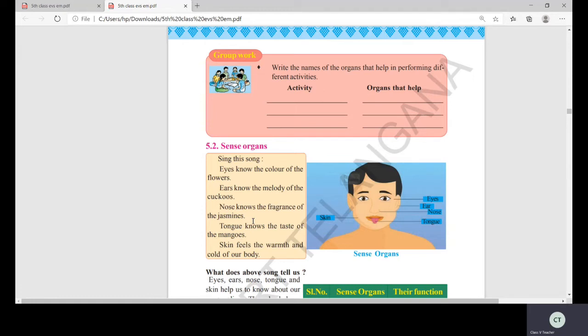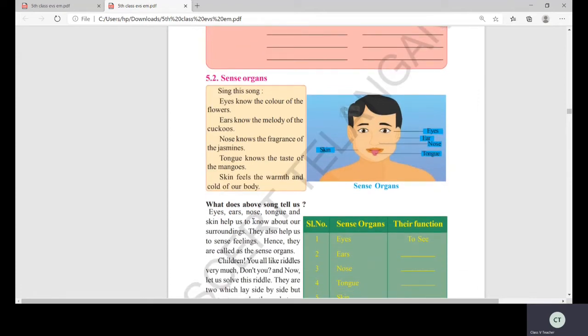Okay, and skin feels the warmth and the cold of our body. Yes, we can feel the cool and the warmth. Not only that, everything we can feel. Now, what does the song tell us? Eyes, ears, nose, tongue, and skin help us to know about our surroundings. So, what are they telling, children? Eyes, ears, nose, tongue, and skin help us to know about our surroundings.